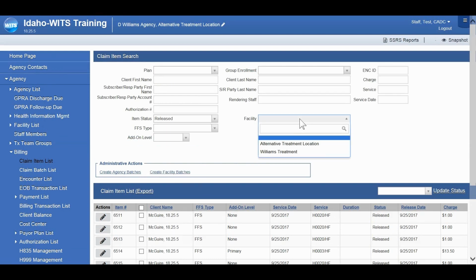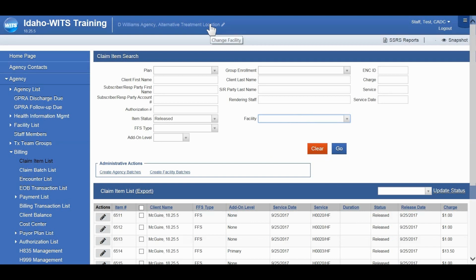You can select a facility and create facility-specific batches. It will only create a batch for the facility that you're logged into. So if you want to do that, you need to change your facility location for each batch that you create. The other option you have is to create an agency batch, and that will create a batch with all items for a payer type.